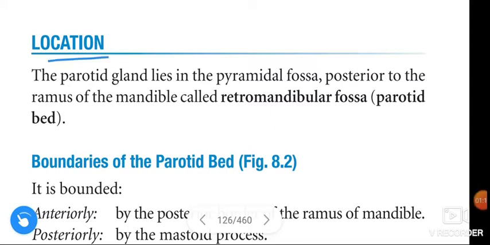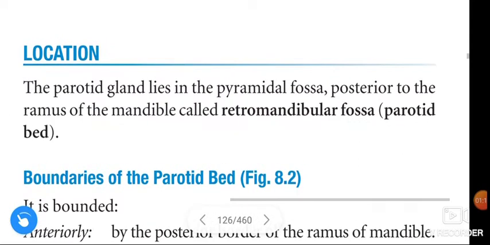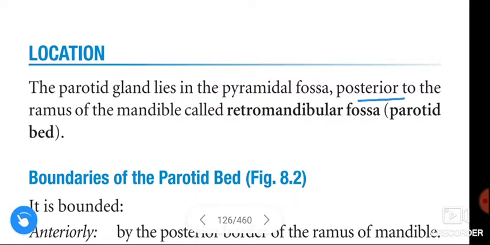Location of the parotid gland. The parotid gland lies in the pyramidal fossa posterior to the ramus of the mandible, called the retromandibular fossa. This retromandibular fossa is also called the parotid bed.